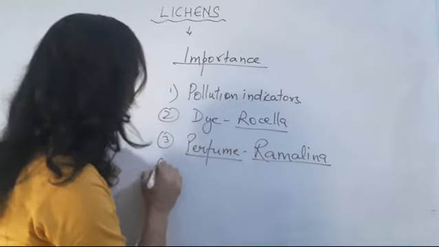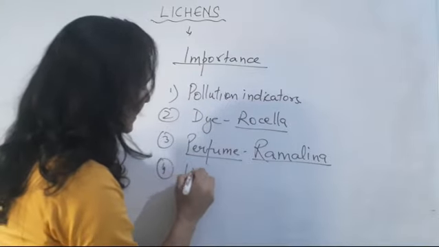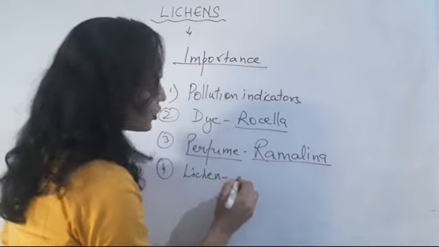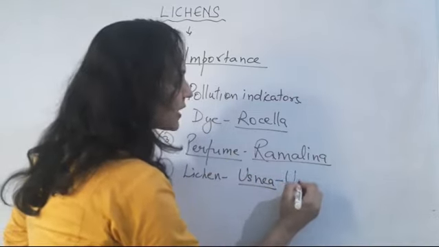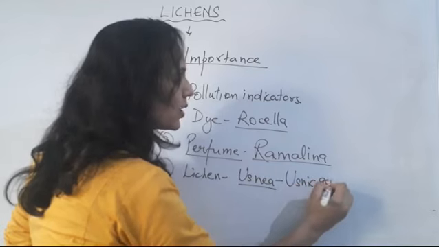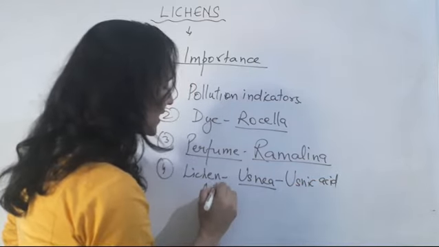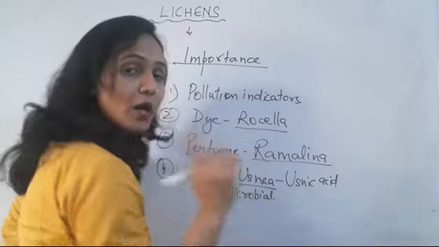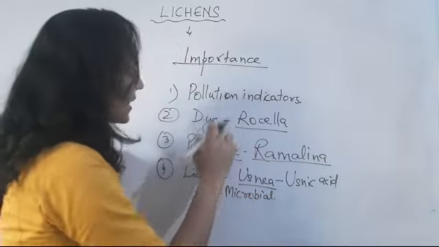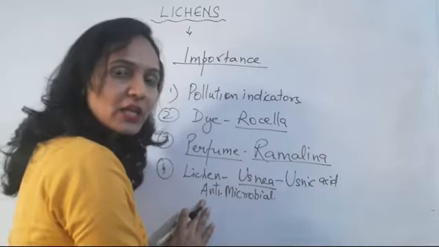Clear? Number four, especially Usnea, is a lichen which secretes usnic acid, which has antimicrobial property. So these are some importance of the lichens.